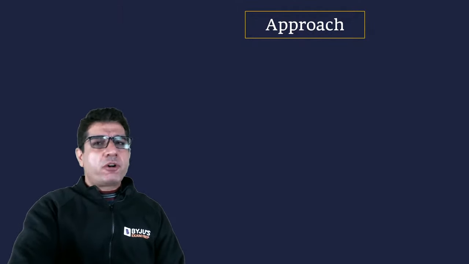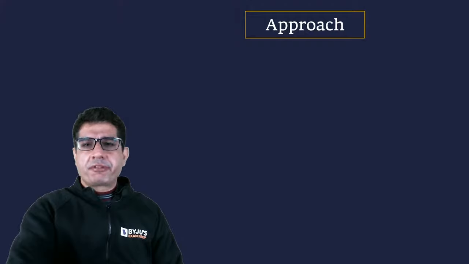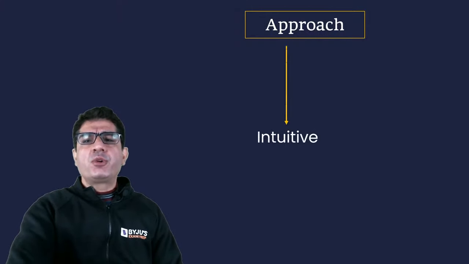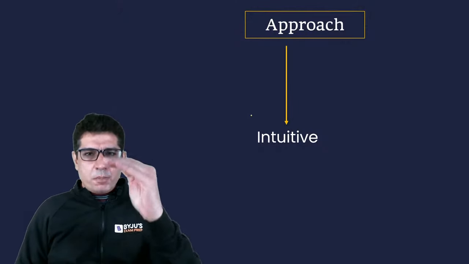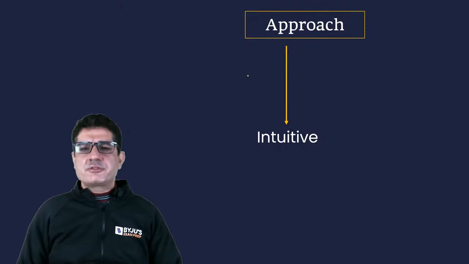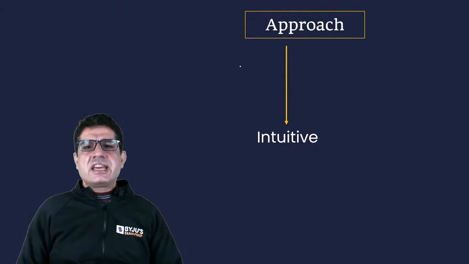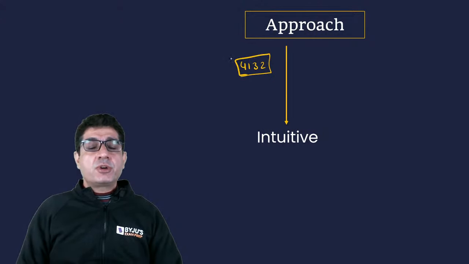So I have often seen people use two different approaches. There is a set of people who use an intuitive approach. They go to a paragraph, let's say it has 4 sentences, and they'll say, okay, I feel that 4132 is the answer.